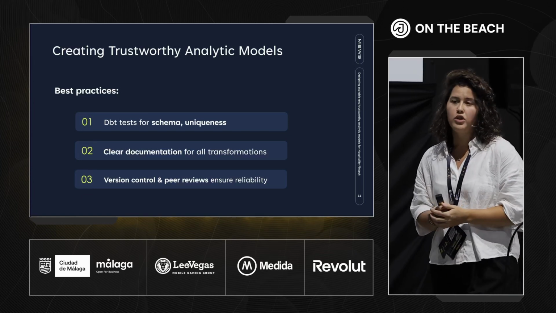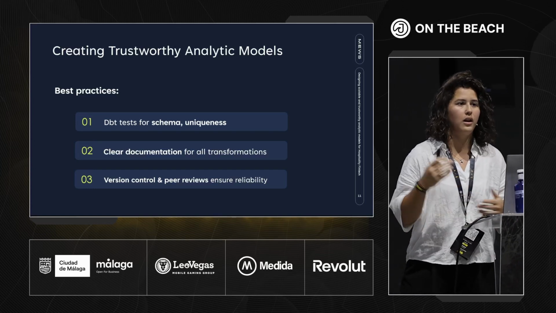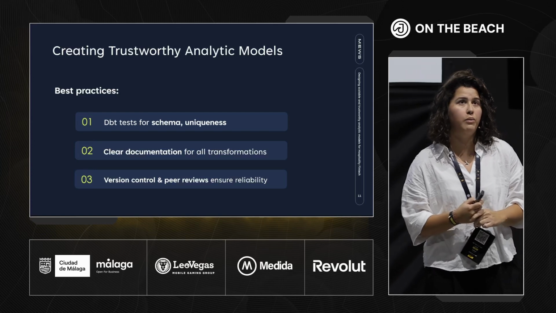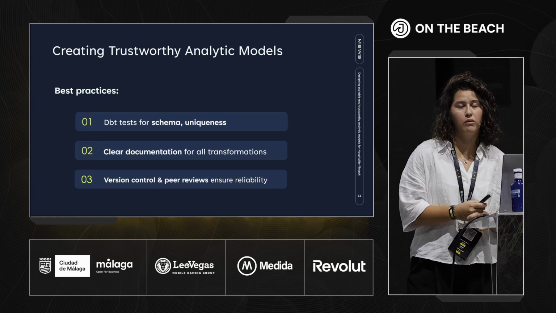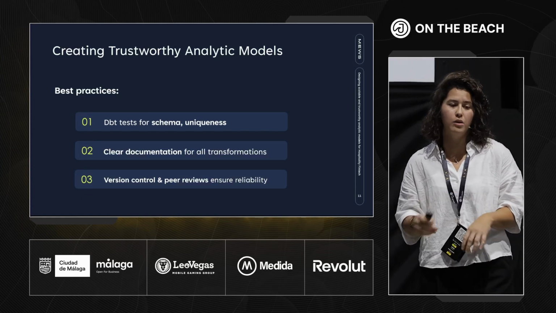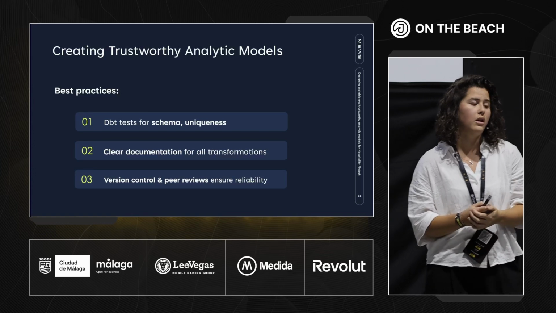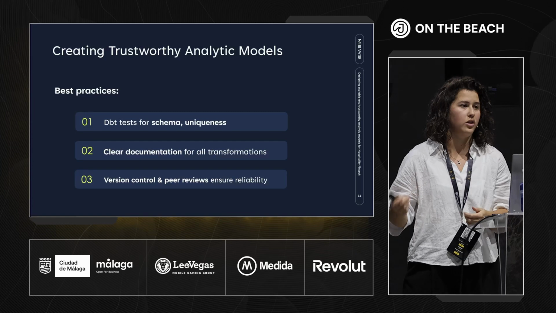Some other best practices would be having clear documentation so that any other data analyst can understand the logic behind. And another very good practice would be version control and peer review. In our case, we cannot do any modification in DBT and neither in Looker, for example, if another person isn't accepting this change.